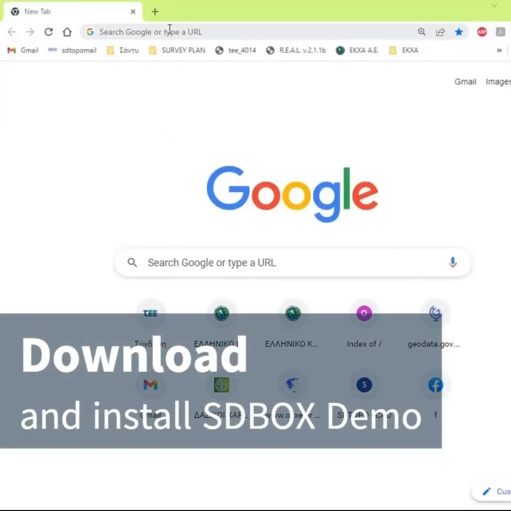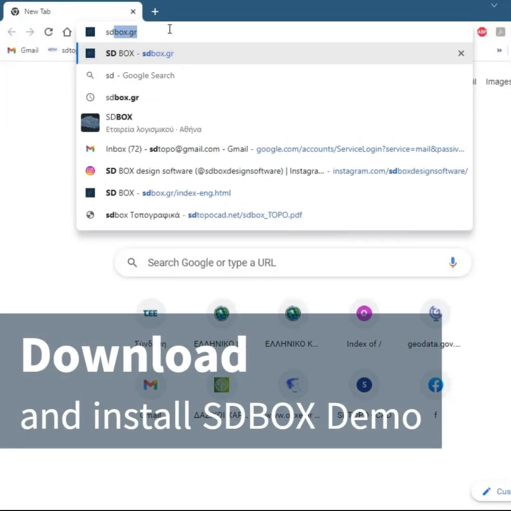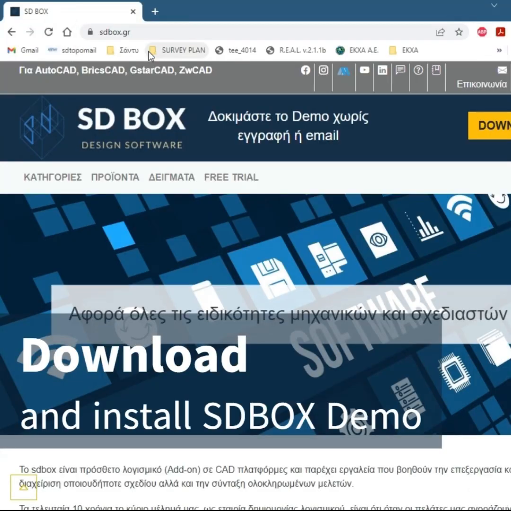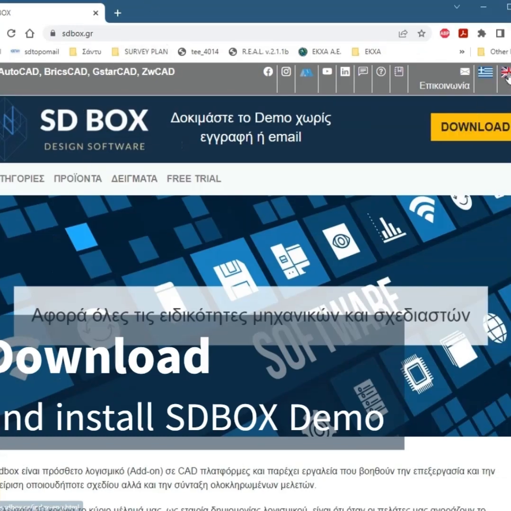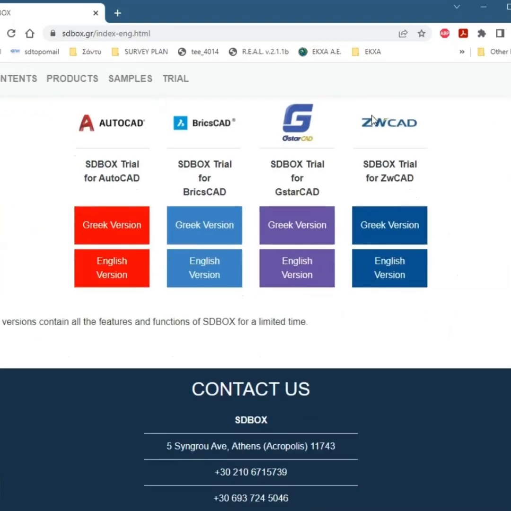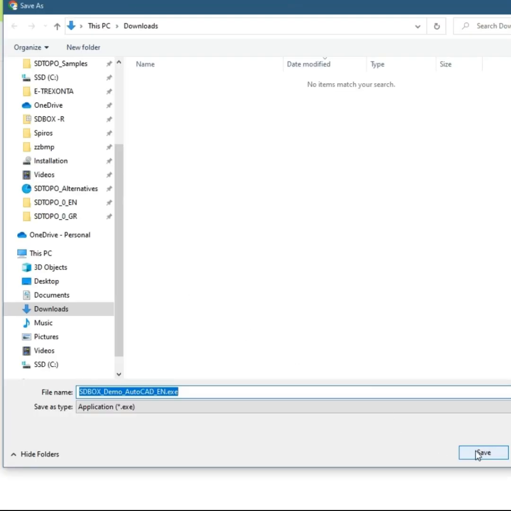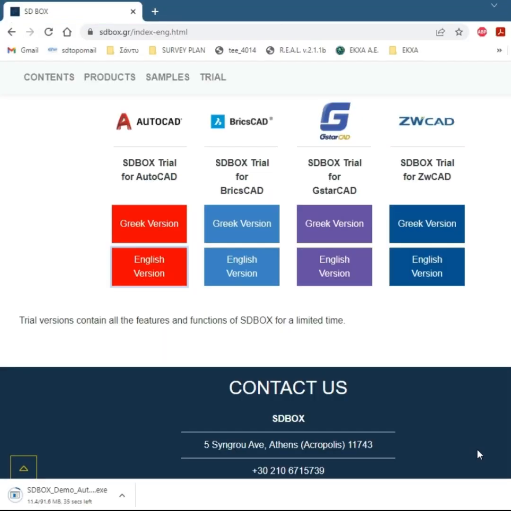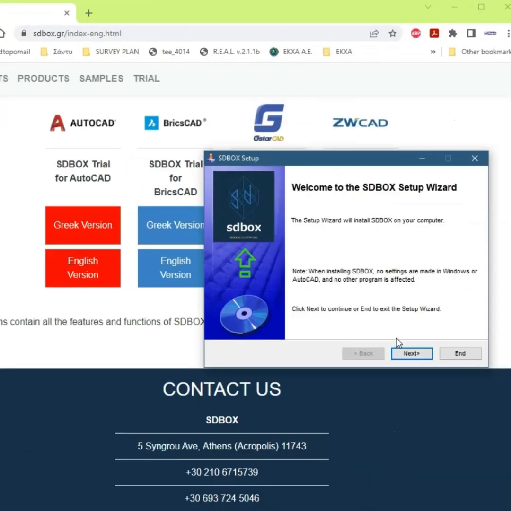If you want to try SDBox first, you need to download the trial version from our official website. Save the installation wizard to any location you want and then wait for the download to complete. Open the installation wizard and follow all steps.